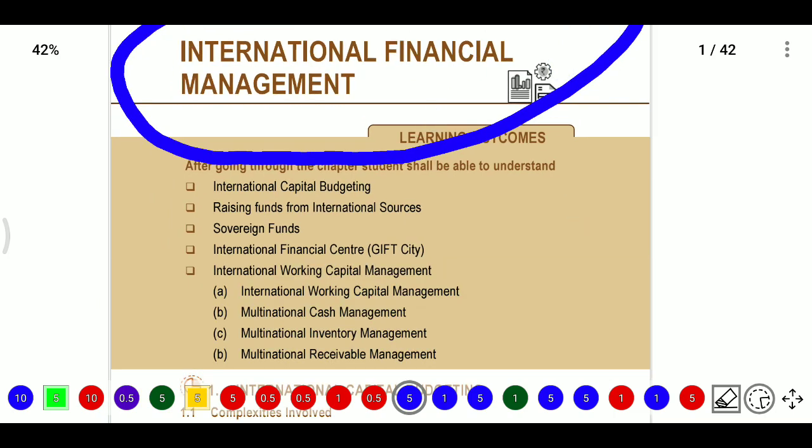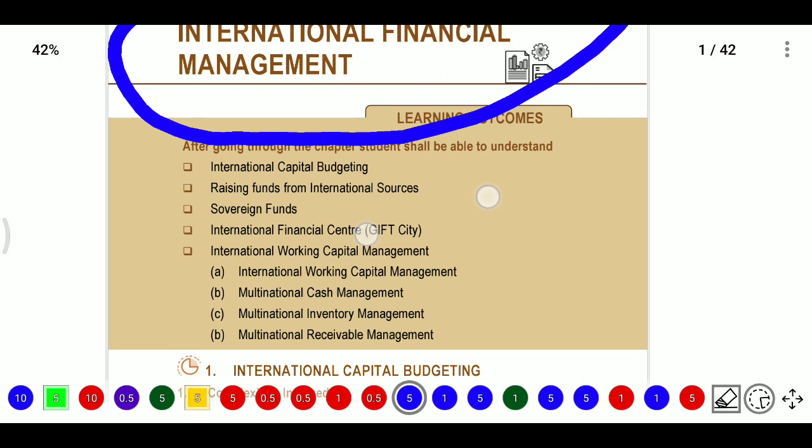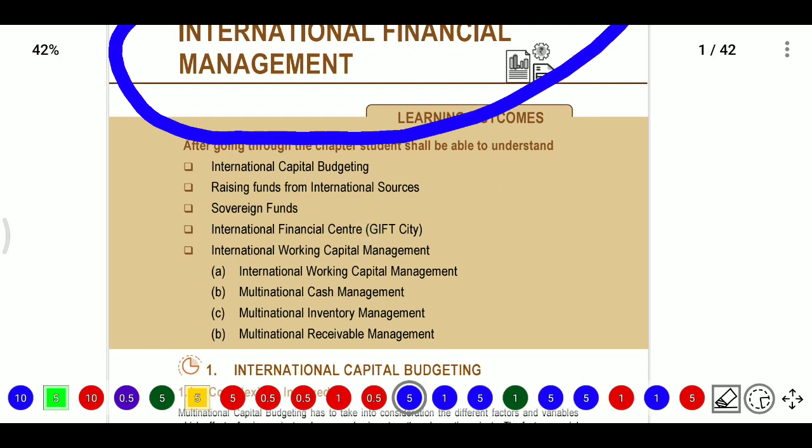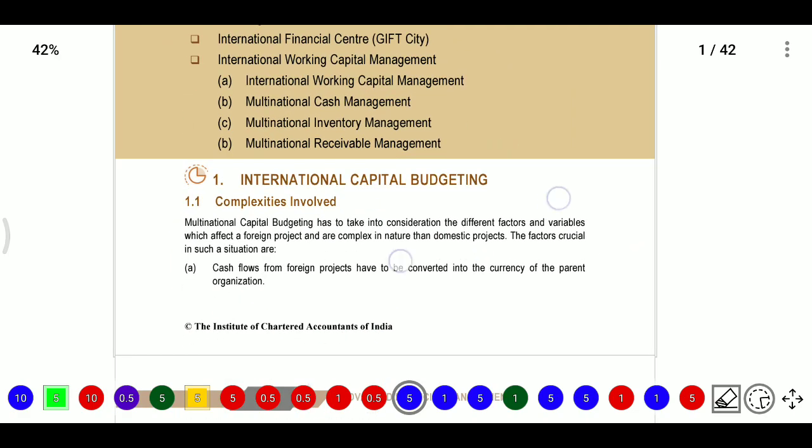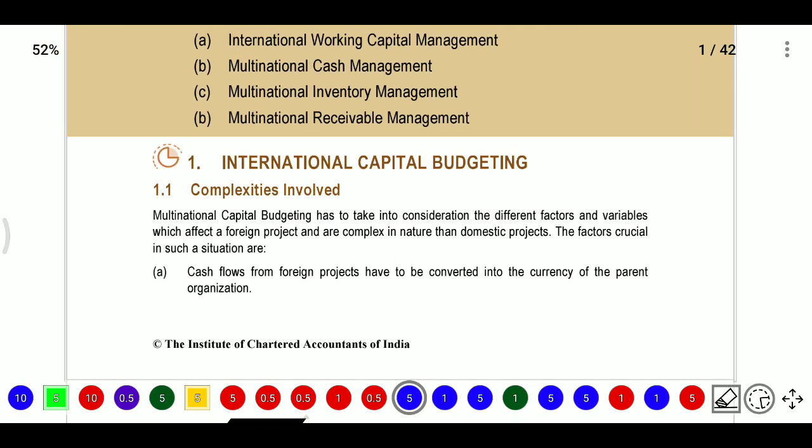After completion of this chapter, we will get to know about international capital budgeting, raising funds from international sources and sovereign funds, the International Financial Services Centre, that is GIFT City related, and international working capital management, which includes multinational cash management, multinational inventory management, and multinational receivables management. So these are all the concepts. We will get an idea of these concepts at the end.